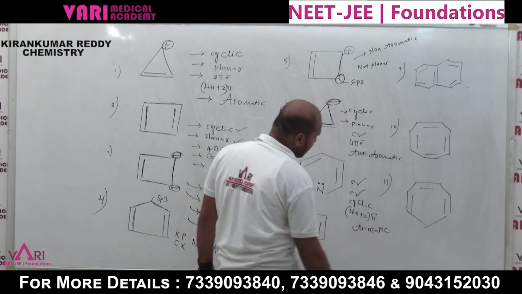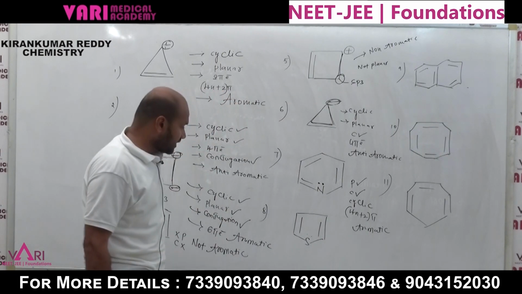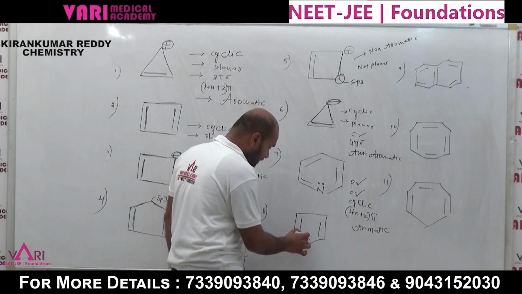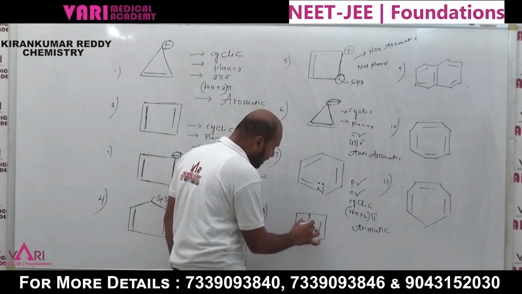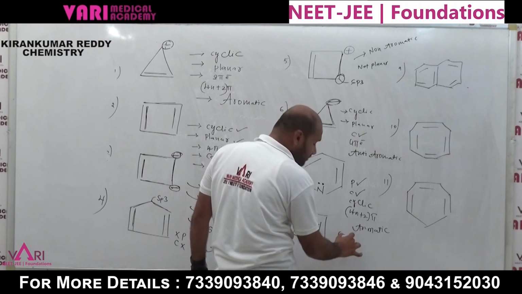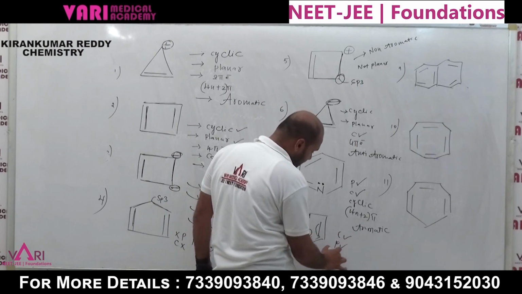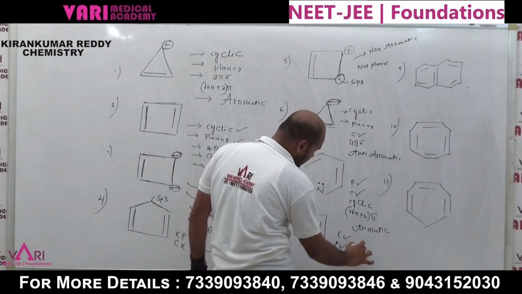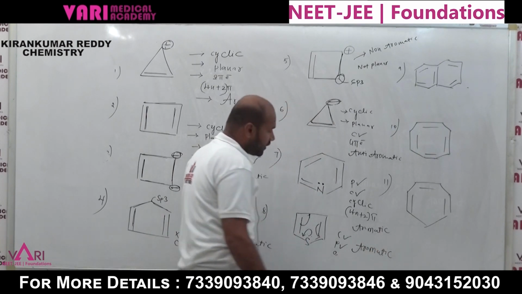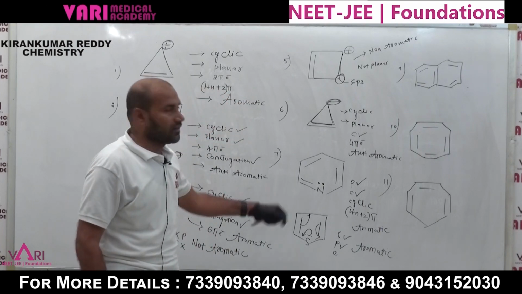Pyridine is an aromatic compound. Check thiophene, sulfur: here the lone pair of electrons is involved in conjugation. That's why this one is also cyclic and planar, conjugation present. This is an aromatic compound. Thiophene, pyrrole and furan, all are aromatic compounds.